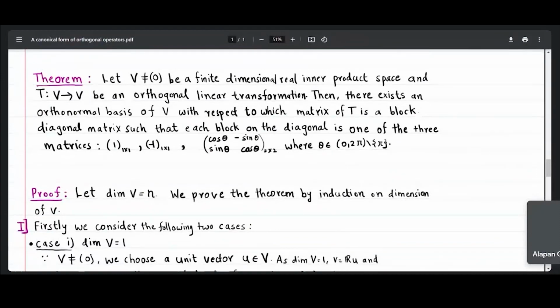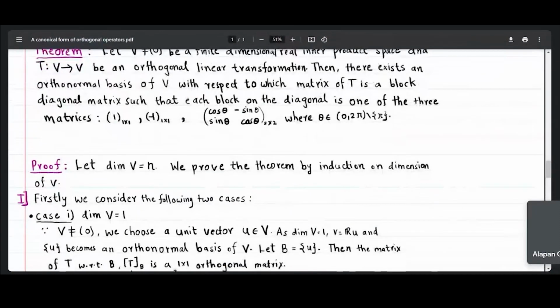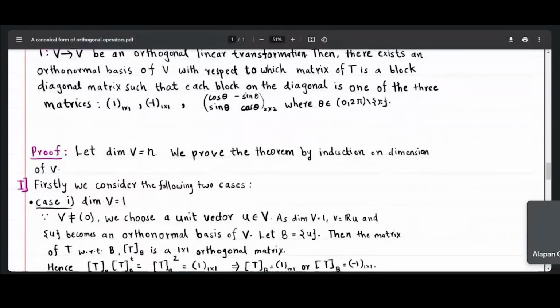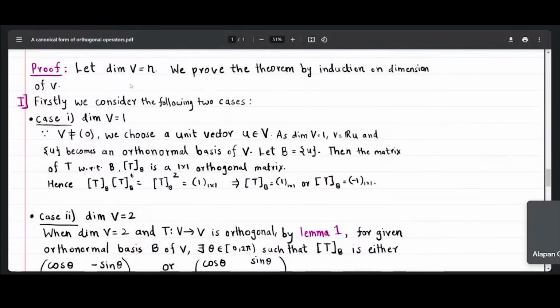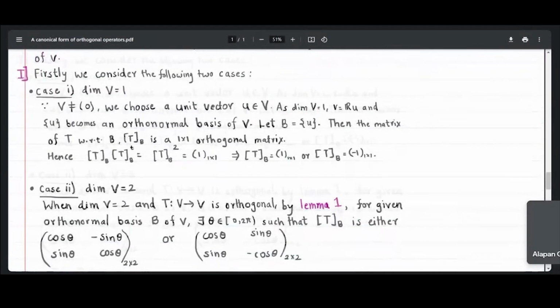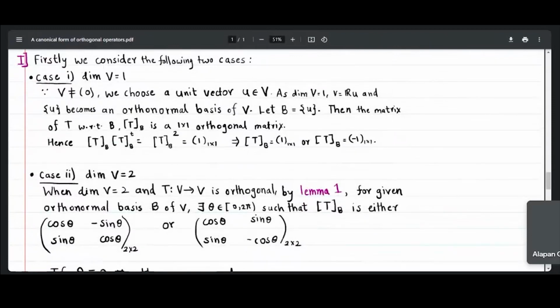So, okay, we will prove this theorem. The main idea is to use induction on the dimension of V. So, let the dimension of V be equal to n. We will first consider two cases which are the base cases. The first one is dimension of V equal to 1.